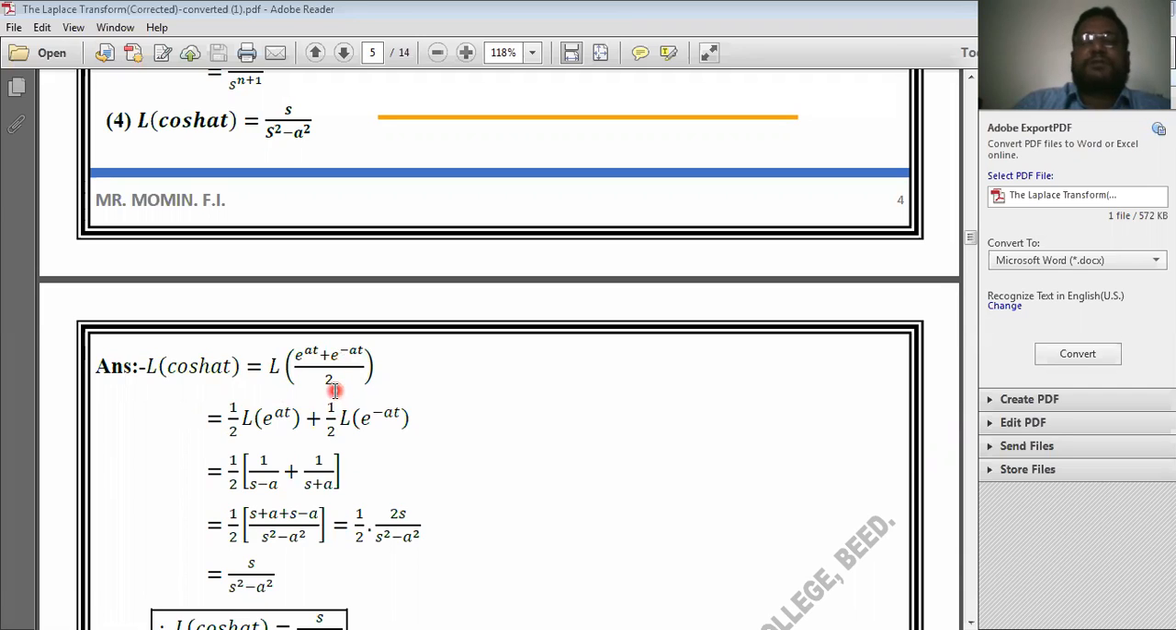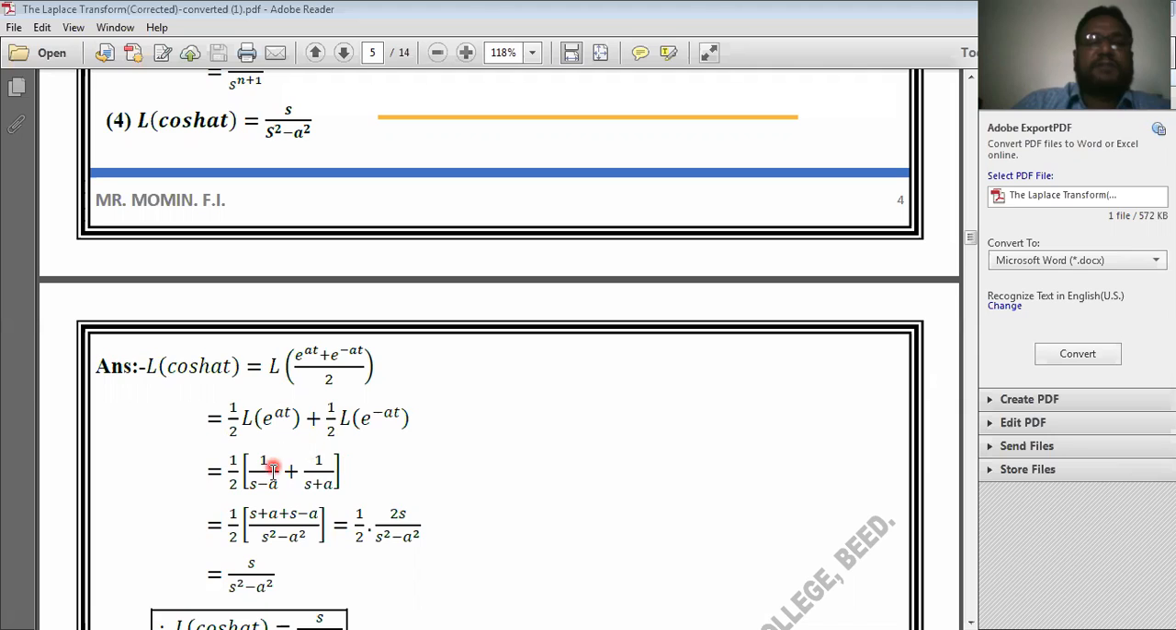Now 2 is a constant, so take 1 by 2 outside. Actually it is 1 by 2 common. Laplace transform of the first term e to the power at, plus again 1 by 2 common, Laplace transform of the second term e to the power minus at. But previously I have already proved that the Laplace transform of e to the power at is equal to 1 upon s minus a. So I have written here 1 upon s minus a plus 1 by 2, and the Laplace transform of e to the power minus at is equal to 1 upon s plus a.